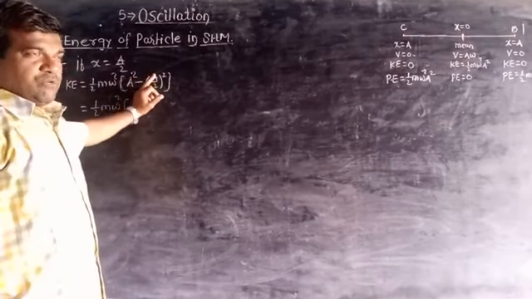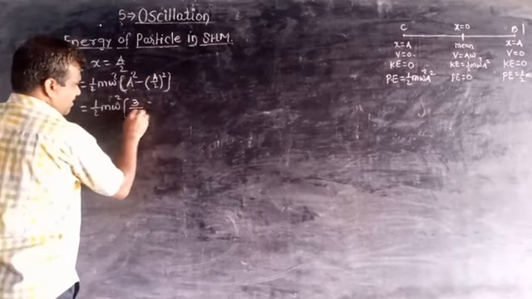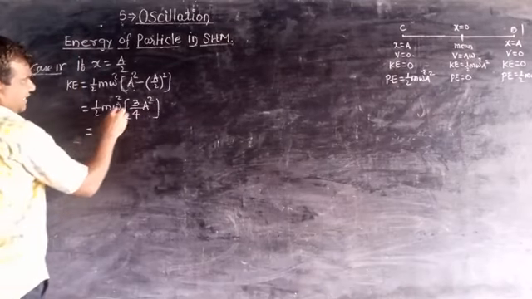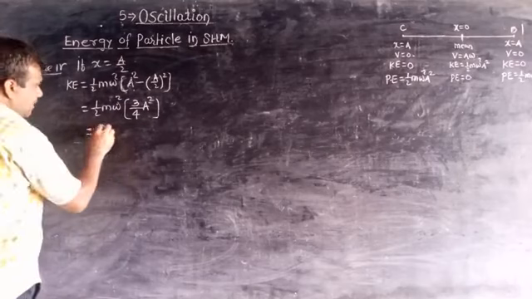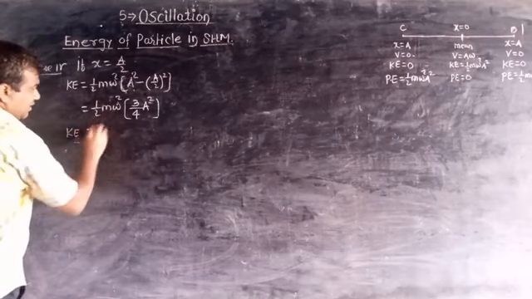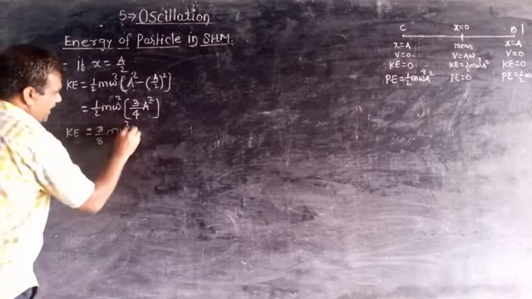A square minus a square by 4 means 3 by 4 a square, and hence we can write 3 by 8 m omega square a square,